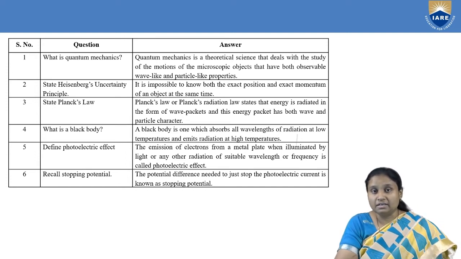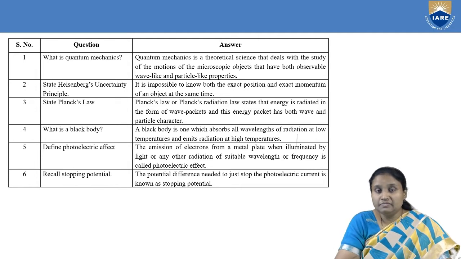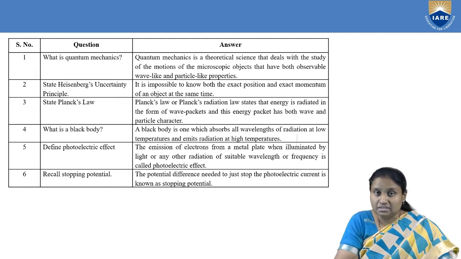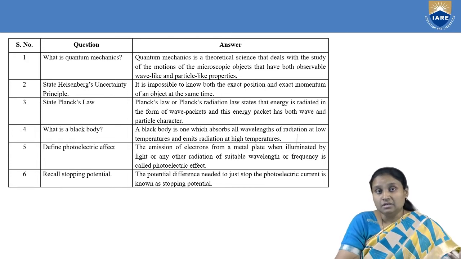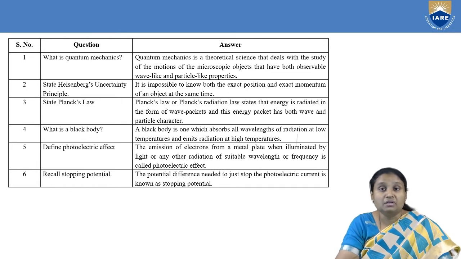So in the photoelectric effect, the incident energy we give is light radiation, optical energy, and the output we get is current. The emission of electrons from a metal surface when we expose it to high frequency radiation is the photoelectric effect, and this phenomenon was given by the scientist Einstein.